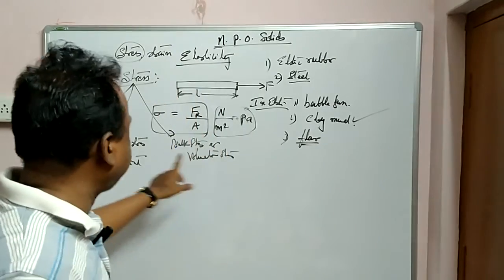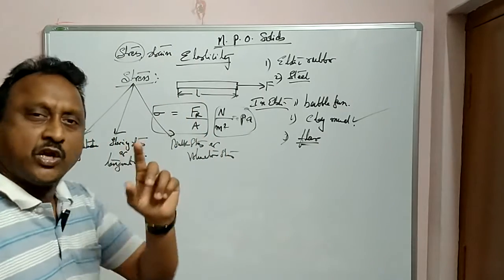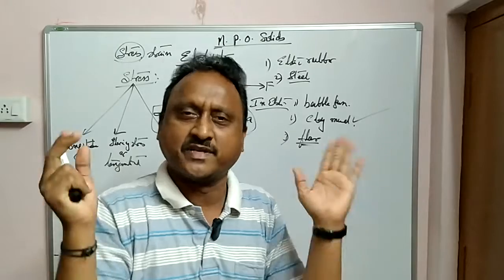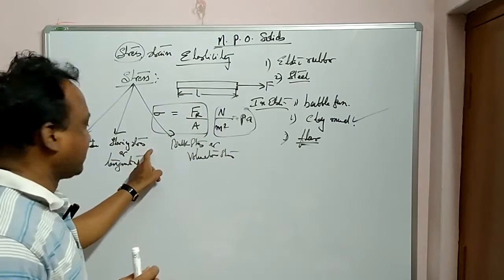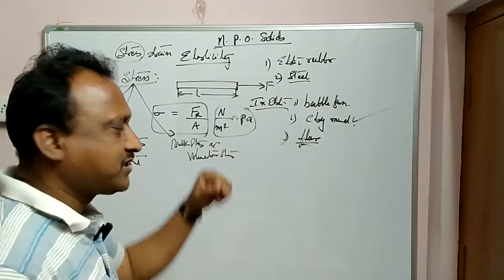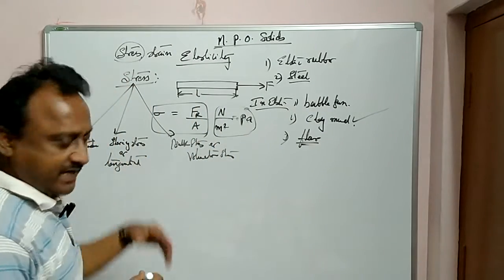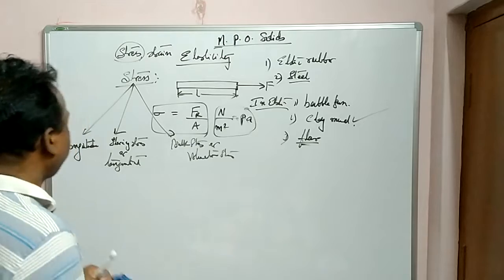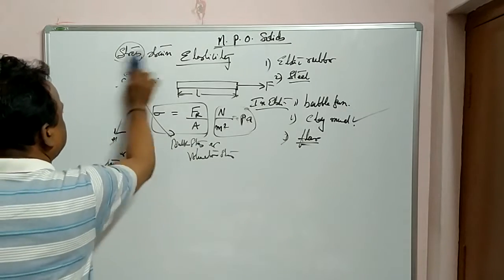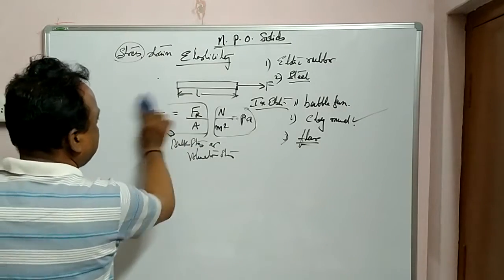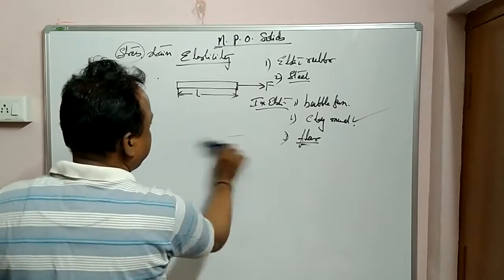We have three types of stresses. Longitudinal stress, which again has tensile and compressive; shearing stress or tangential stress; and the last one, bulk stress or volumetric stress. Now we will be studying all these stresses in detail. First of all, let us go to longitudinal stress. Units are the same, newtons per meter square or dyne per cm square.